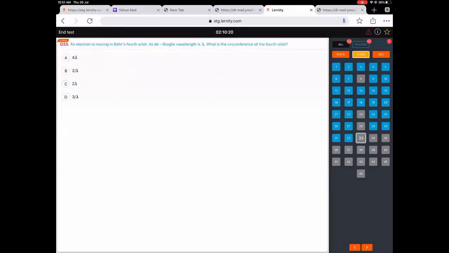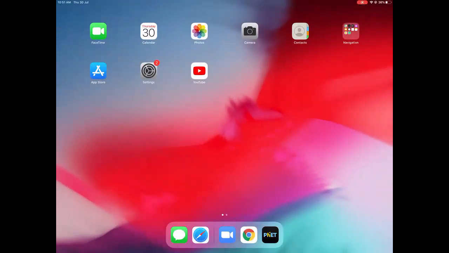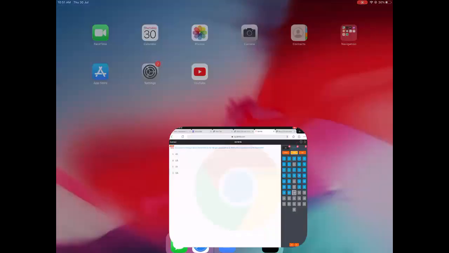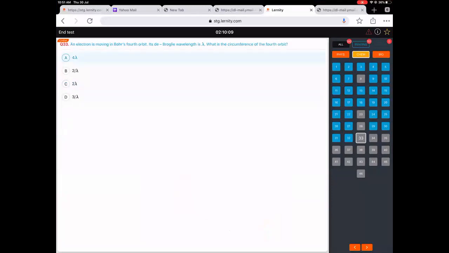An electron is moving in the fourth orbit. Its de Broglie wavelength is lambda. What is the circumference of the fourth orbit? I explained to you that for the fourth orbit, 4 wavelengths will be there. So circumference will become 4 lambda.